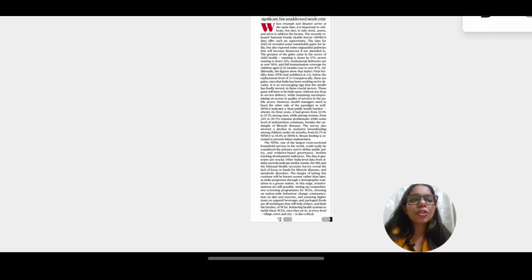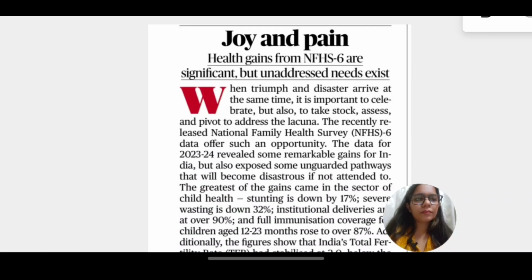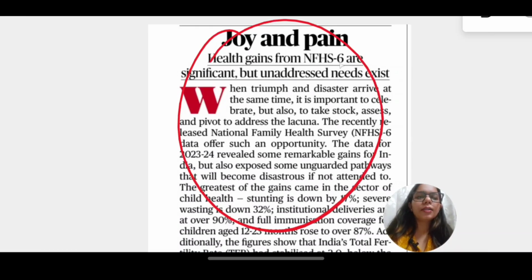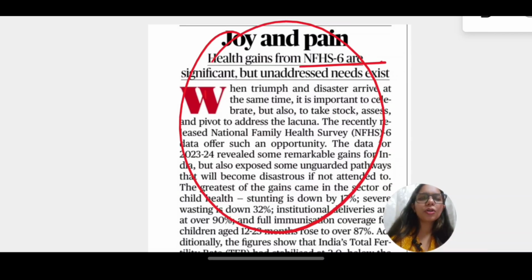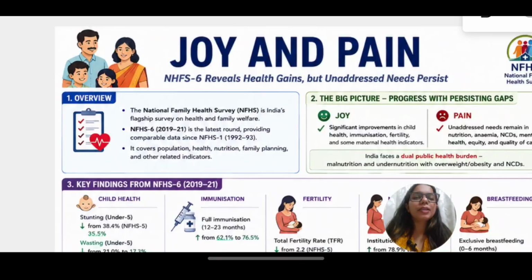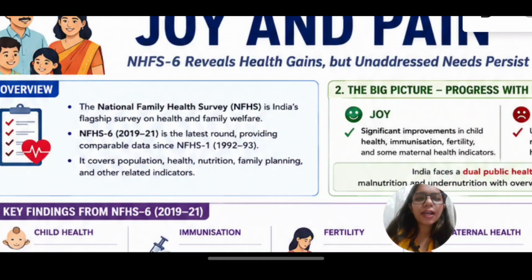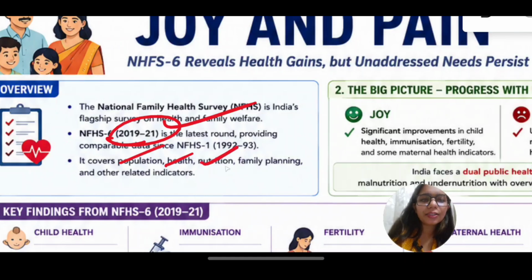Now let us jump to the editorial analysis for the day. This particular article is covering the reports of NFHS 6. We have also covered this article previously. We have covered what NFHS is and what all data has been given by the National Family Health Survey this time. It is India's flagship survey on health and family welfare. This is happening in 2019 to 21, and it covers population health, nutrition, family planning, etc.